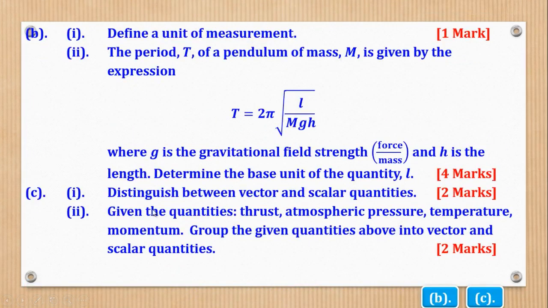Then Roman 2 says, given the quantities thrust, which is another word to mean force, atmospheric pressure, temperature, and momentum, group the given quantities above into vector and scalar quantities. So you have to identify which ones are scalar and which ones are vector.